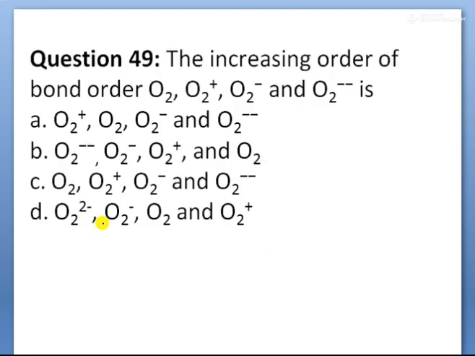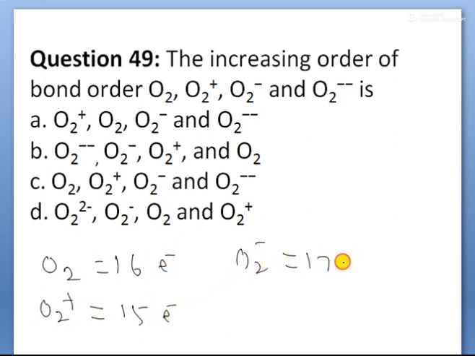Next, children, increasing order of bond orders. You are given the species O2 plus, O2, O2 minus and O2 minus 2. See, children, how many electrons are present in each one? O2 has 16 electrons, O2 plus has 15 electrons, O2 minus has 17 electrons, O2 minus 2 has 18 electrons.